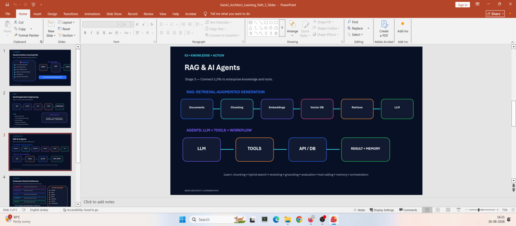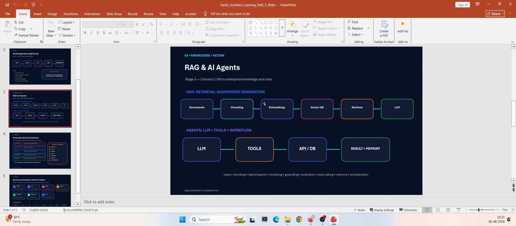That's at a high level, but we should have some examples, and we should be practicing examples to make sure that we understood RAG, retrieval augmented generation, and AI agents well, and we should be able to build such a system, right? So that is the aim of learning RAG and AI agents.